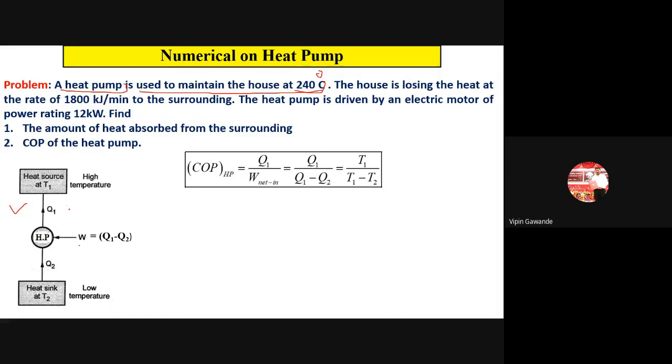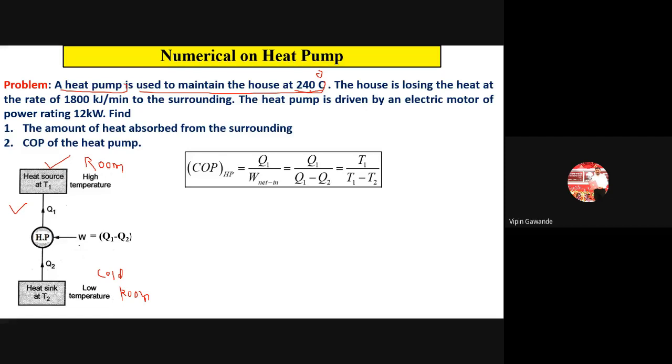What is the use of this heat pump? To heat the room. You remember this: the function of the heat pump is to heat the room. The function of the refrigerator is to cool the room. So this is the cold room, and the function of the heat pump is to heat the room. So which temperature is given in the problem? The heat pump is used to maintain the house at 240 degrees Celsius. So this temperature is given.